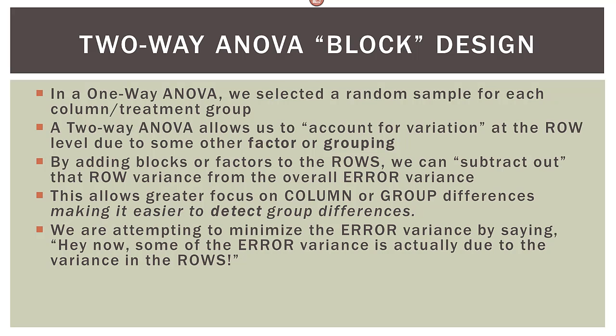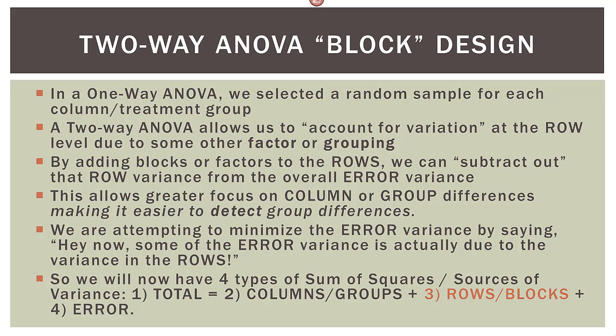So we are attempting to minimize the error variance by saying that some of that error variance is actually due to the variance in the rows. We're trying to assign some of the error variance to the rows because it makes the columns look better. And I don't mean that literally. It makes differences between them easier to detect.